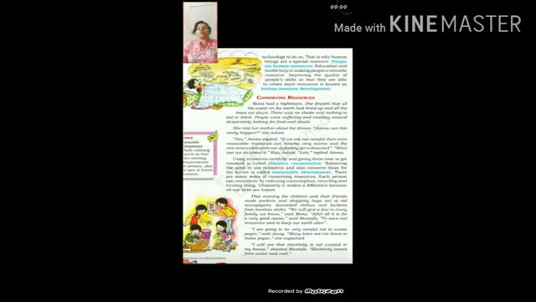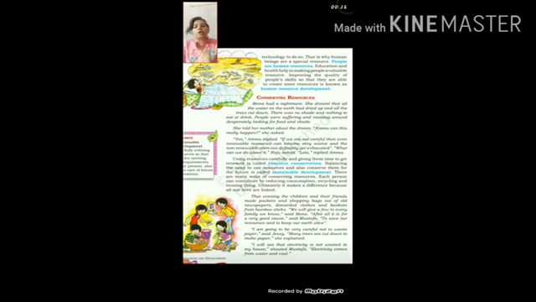This was the types of resources, let's move to conserving resources. How to protect resources and conserve them for the future. So using resources carefully and giving them time to renew is called resource conservation. And then balancing the need to use resources and conserve them for the future is called sustainable development.